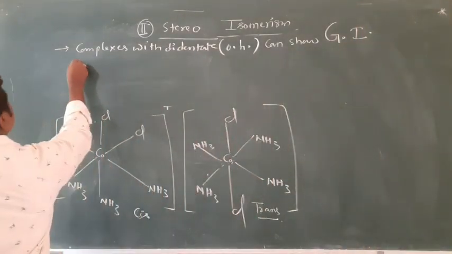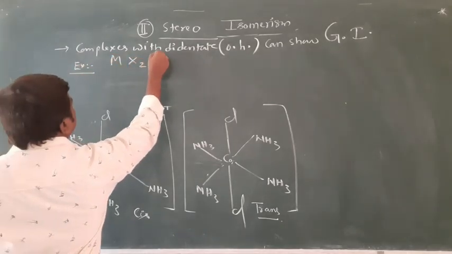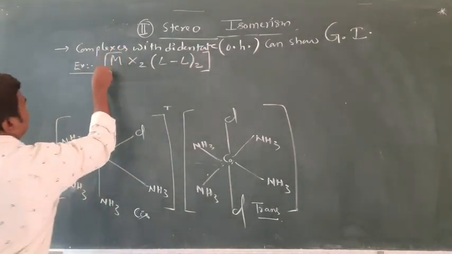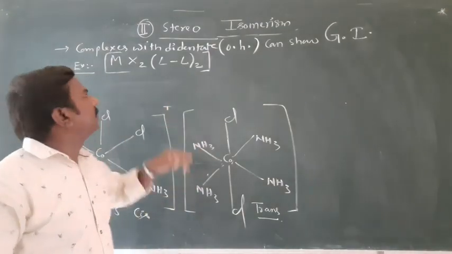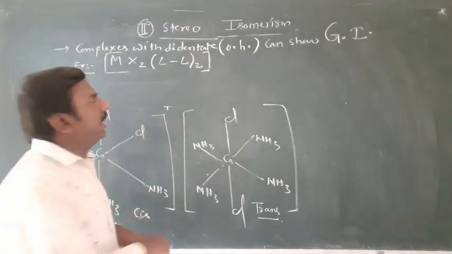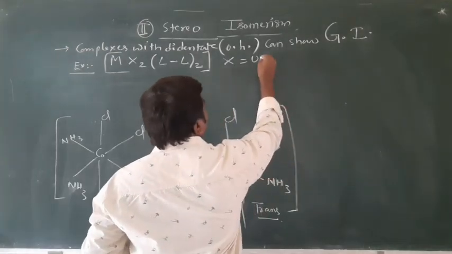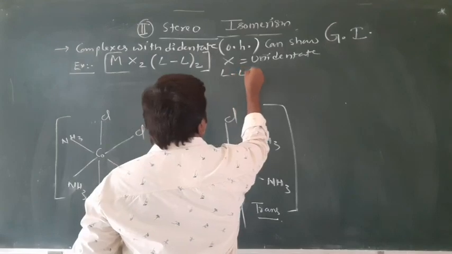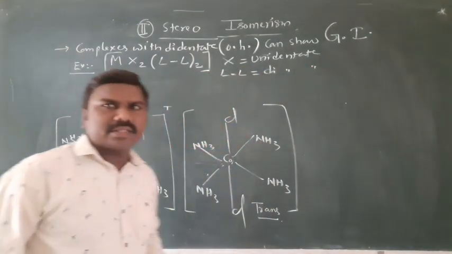Example is MX2(LL)2. Bidentate ligand is represented in a bracket. X2 unidentate ligand, LL is a bidentate ligand. X is unidentate ligand, LL represents didentate ligand, right?